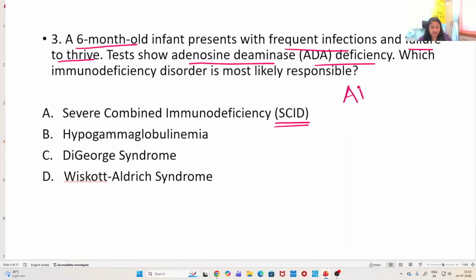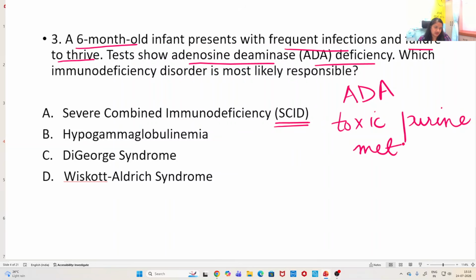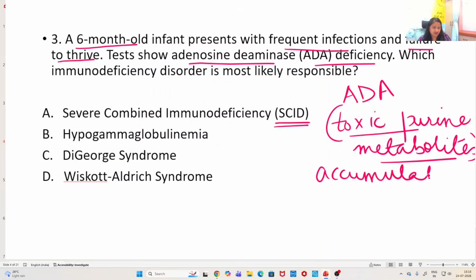So ADA, this enzyme is required for metabolism of toxic purine metabolites, right? But when ADA deficiency is there, these toxic purine metabolites get accumulated. Okay, these accumulate and they are toxic to the T cells, to the B cells, and natural killer cells, NK cells. These are toxic to the lymphocytes, basically.